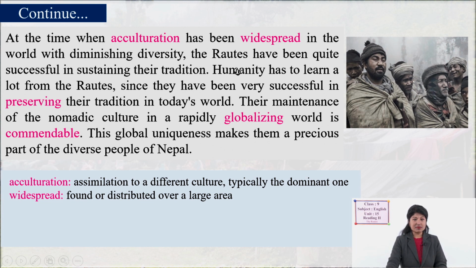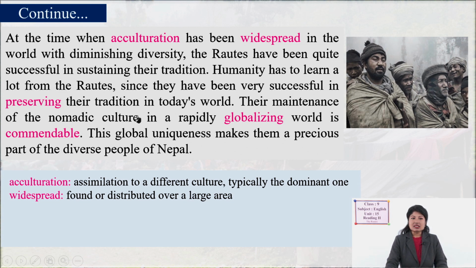At that time, the Rautes have been quite successful in sustaining their tradition. They have preserved their own tradition. Humanity has to learn a lot from the Rautes to preserve its own identity. Since they have been very successful in preserving their tradition in today's world, in the time of globalization, that is really praiseworthy. That is what we can learn from them.